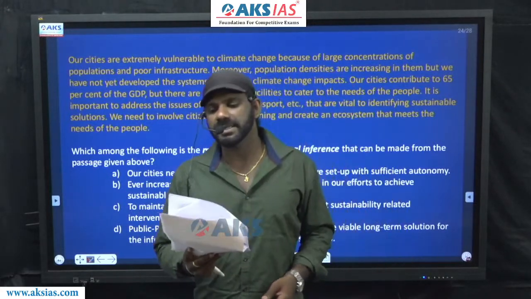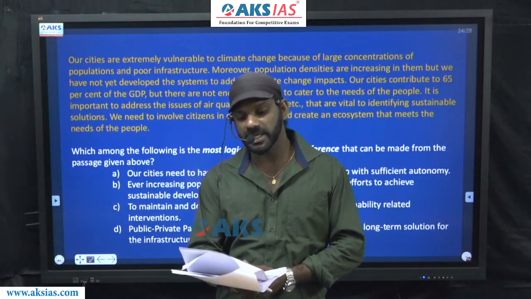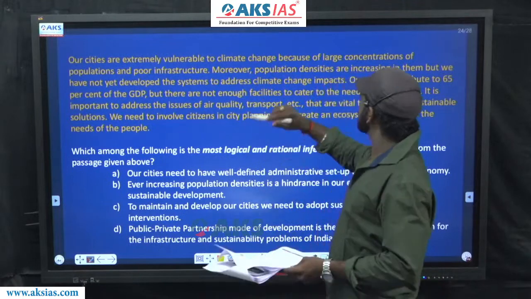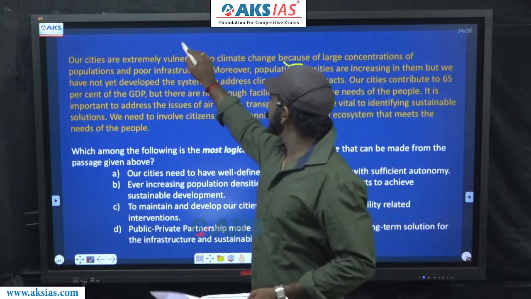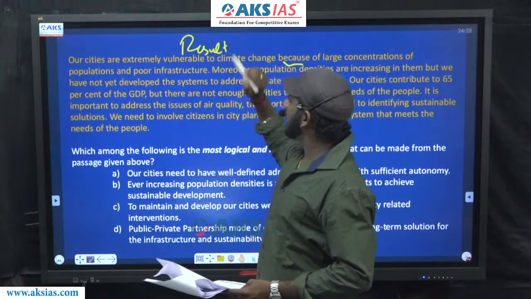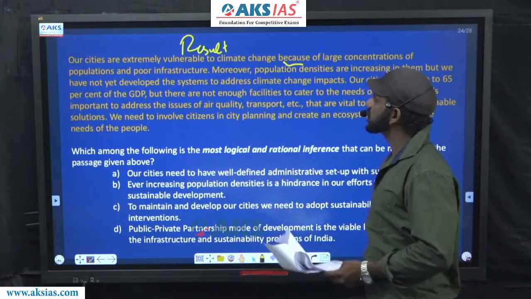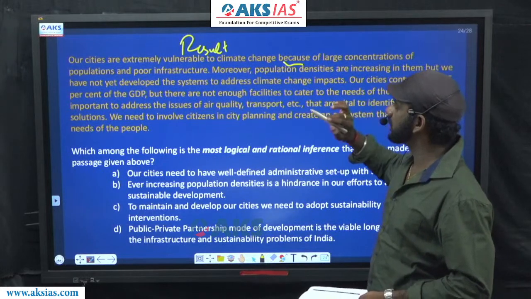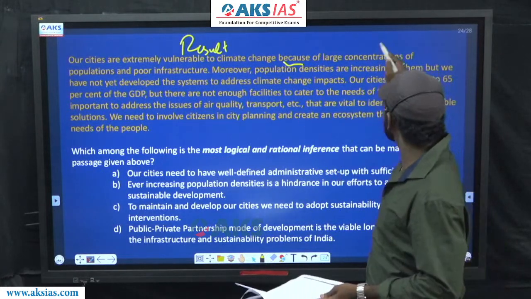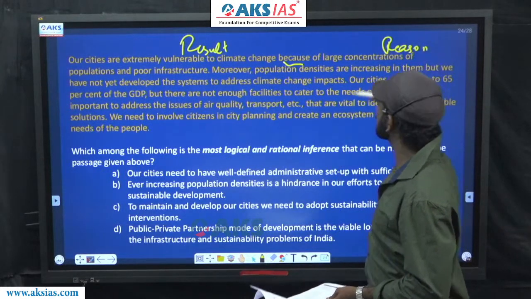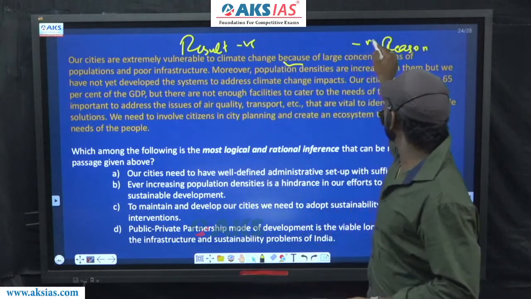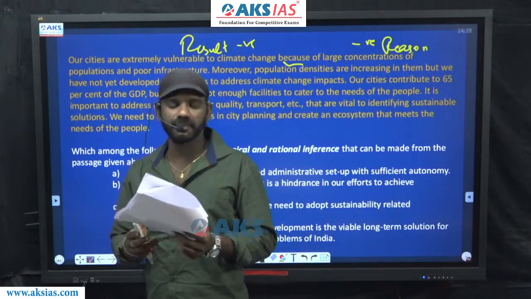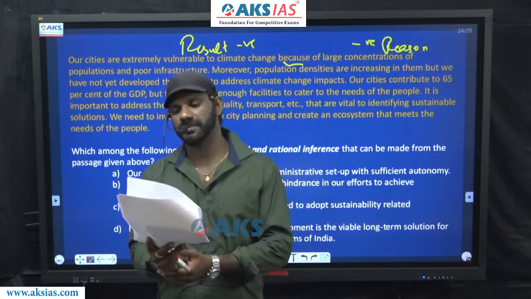Our cities are extremely vulnerable to climate change because. Cause and effect indicator, you should connect a reason and a result. This is the result here. Our city is extremely vulnerable to climate change is a result here. The reason is because of large concentration of populations and poor infrastructure. This is the reason. Negative result, negative reason. Because of large concentrations of populations and poor infrastructure.